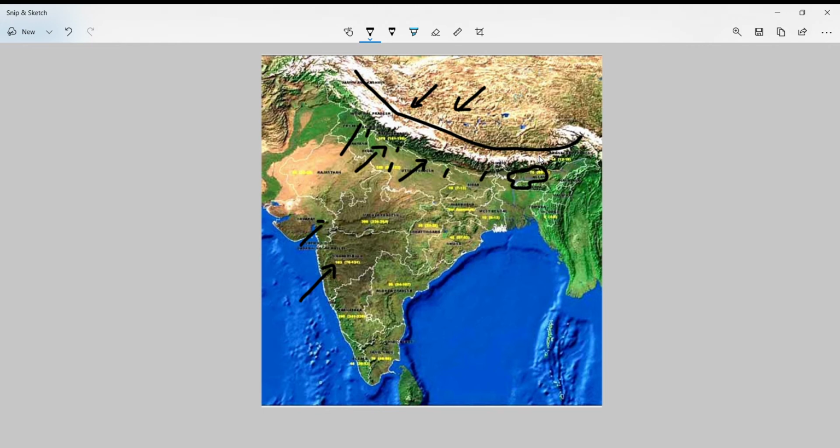So this is how Himalayas affect us two ways. What are the two ways? Firstly, the Himalayas are stopping the cold winds to enter India. Then Himalayas are checking the monsoon clouds to go out of India. So both ways Himalayas are affecting Indian climate. So this is the first factor that you should be knowing.